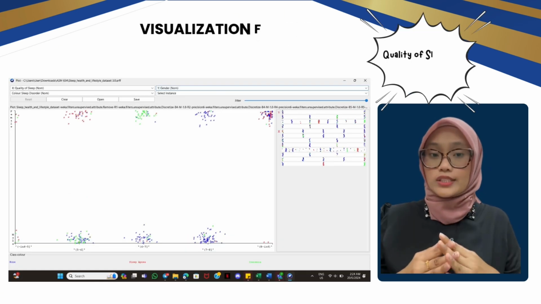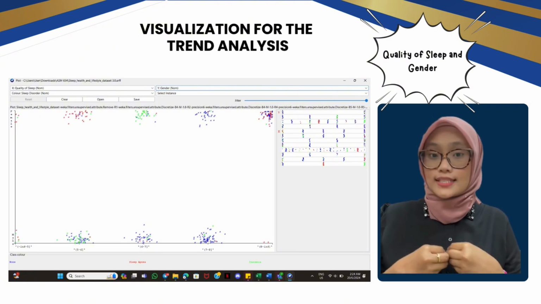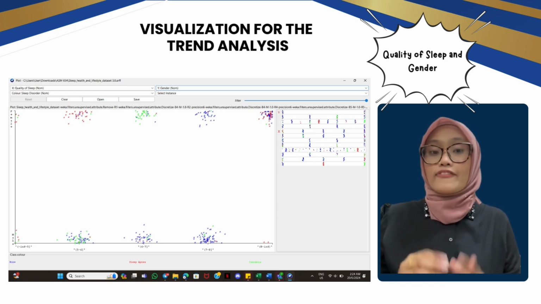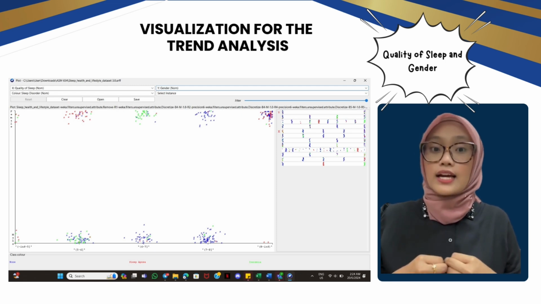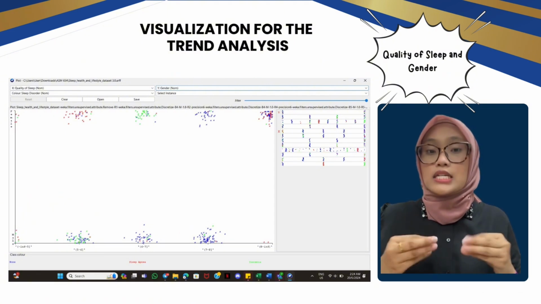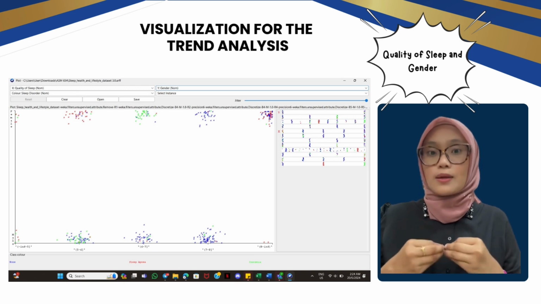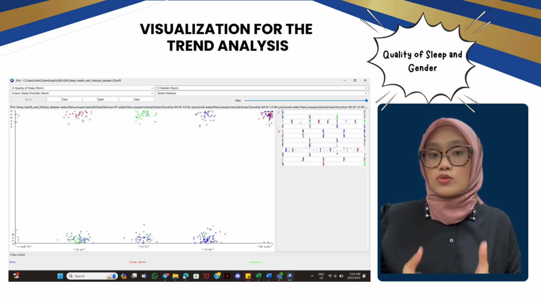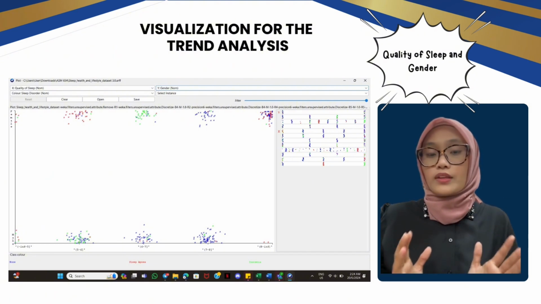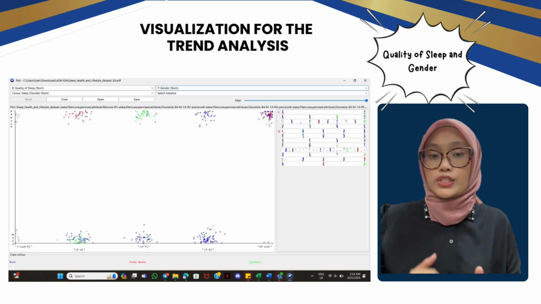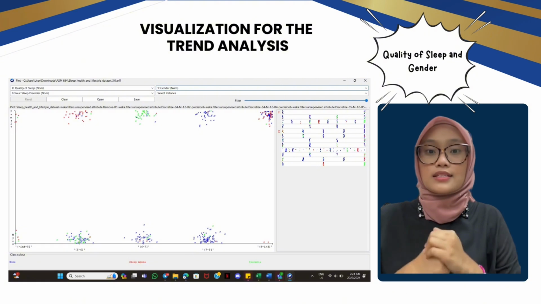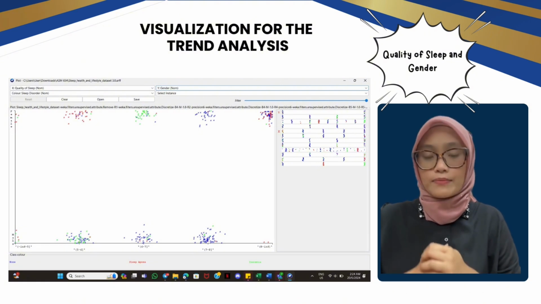Here is the first figure that shows the connection between quality of sleep and gender. It shows that for females, there is a significant cluster of data points in the 7 to 8 hours of sleep range, indicating no sleep disorder or insomnia, suggesting females tend to experience more healthy sleep patterns in this duration range. In contrast, males show a higher concentration of sleep apnea points across the lower sleep duration categories of 6 to 7 and 7 to 8 hours, indicating males are more susceptible to sleep apnea compared to females.